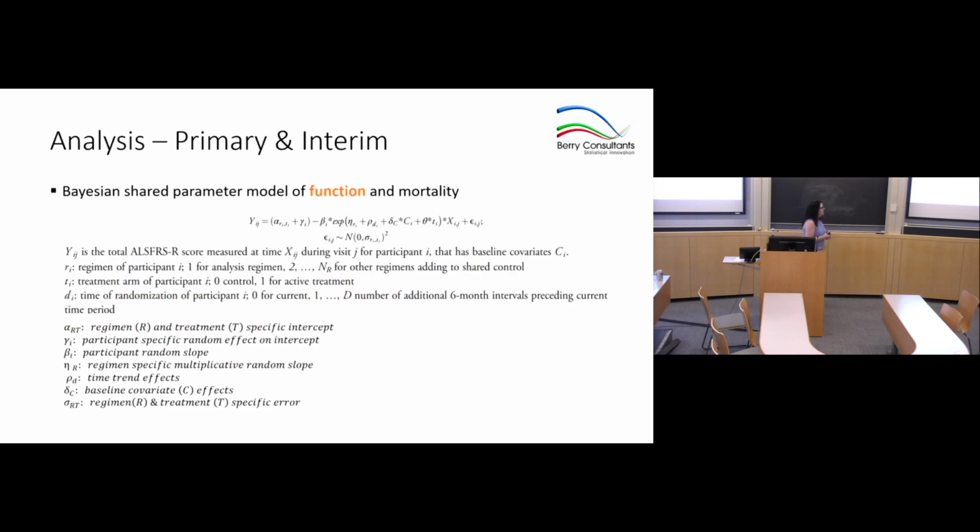So I have 2 slides on the actual Bayesian model, just to not necessarily dive too much into the math. I see a few people not loving seeing math on the slide, but that's fine. It has a functional component, and it has a mortality component. The thing that we're most interested in is the theta that is buried within this model. That is our estimate. So this is how we estimate the functional component.